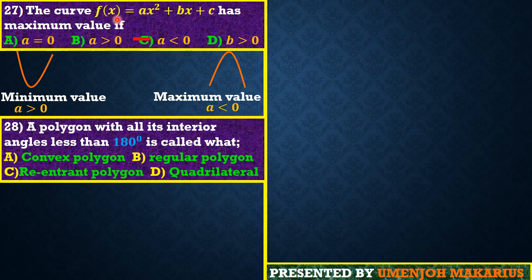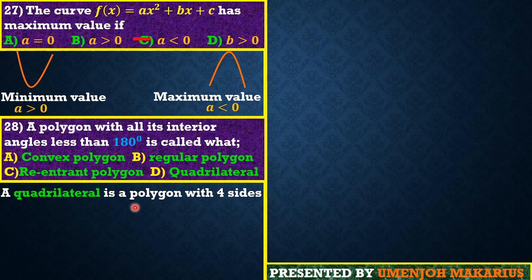Question 28, guys, reads that a polygon with all its interior angles less than 180 is called what? Okay. Friends, let's analyze each option separately. A quadrilateral is a polygon with only 4 sides. A rhombus is one of them; we have a square, a rectangle, and so on. So a quadrilateral is simply a polygon with 4 sides.